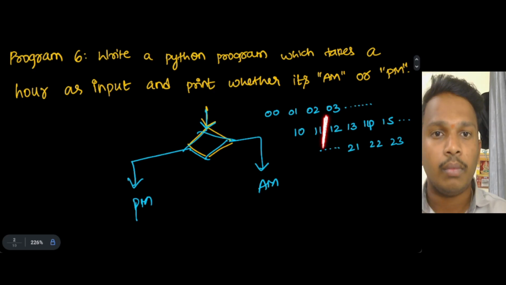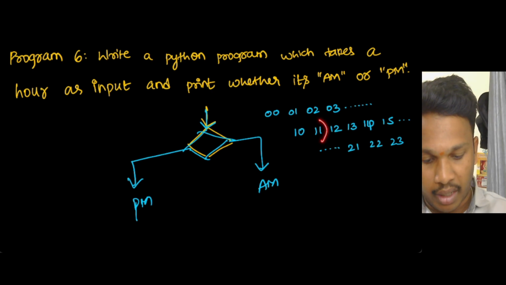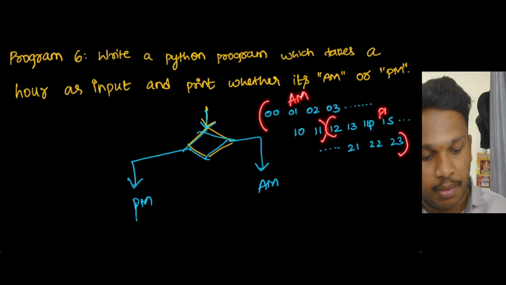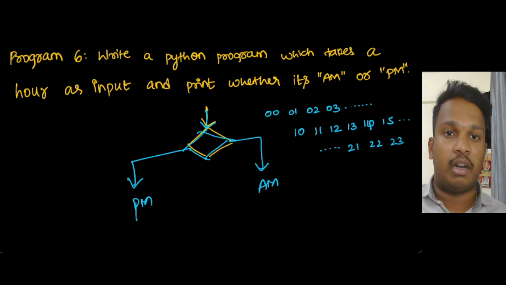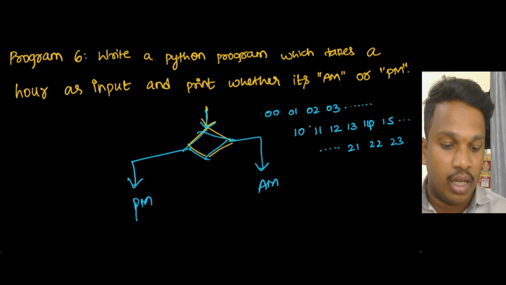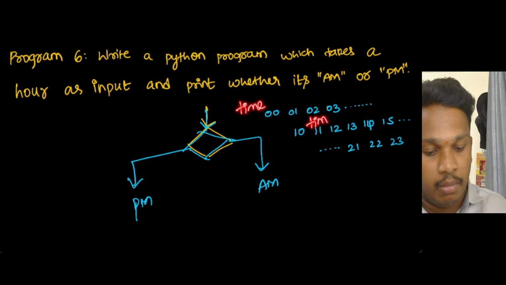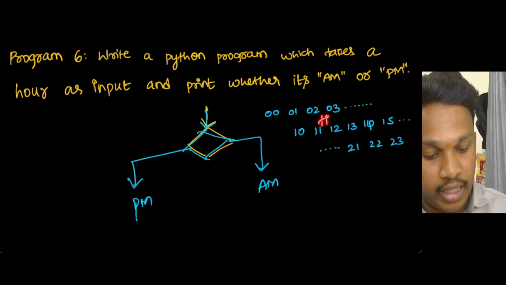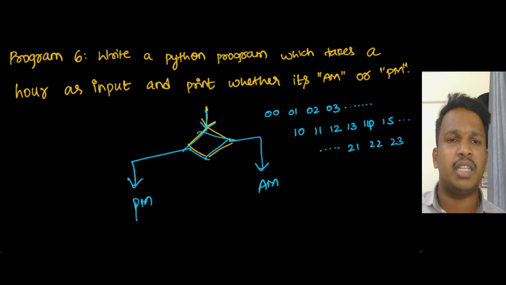Till 11, it is AM. After 11 to 23, it is PM. So, what is the pattern breaking? Pattern breaking is either 11 or 12. You can consider anything. Let the variable be time. If time is greater than 11, we can write the condition like this. Or else we can write time less than 12. Any condition is fine based on your wish.